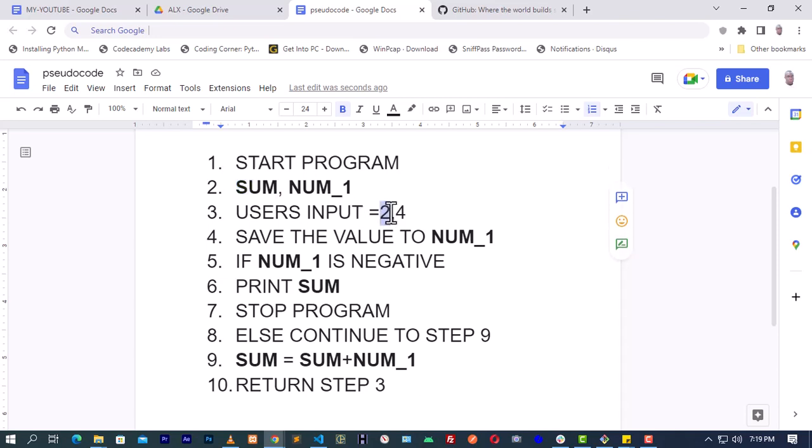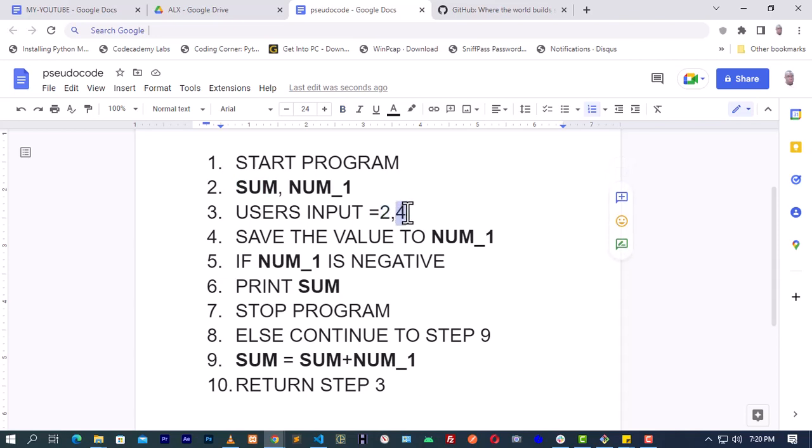So when the user entered 2 here, the initial value of this guy here is 0. But when it came down here to 0 plus 2, sum becomes 2. Now for the second time, sum here is automatically 2 because of this first 2.